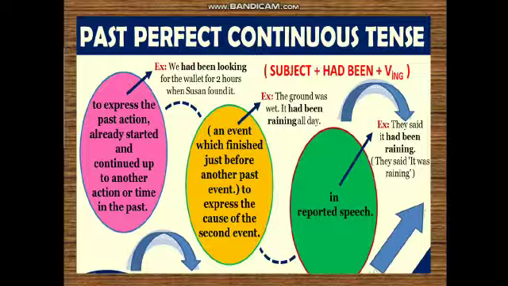for the whole day. Now in reported speech, they said it had been raining, and in brackets you can see they said it was raining. So generally when we have a statement in past continuous form in direct speech and we have to change direct to indirect, then past continuous changes into past perfect continuous tense, and it was raining will become it had been raining.